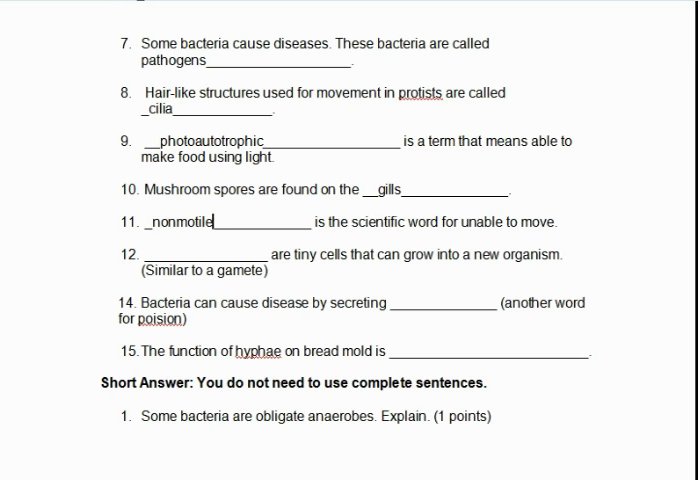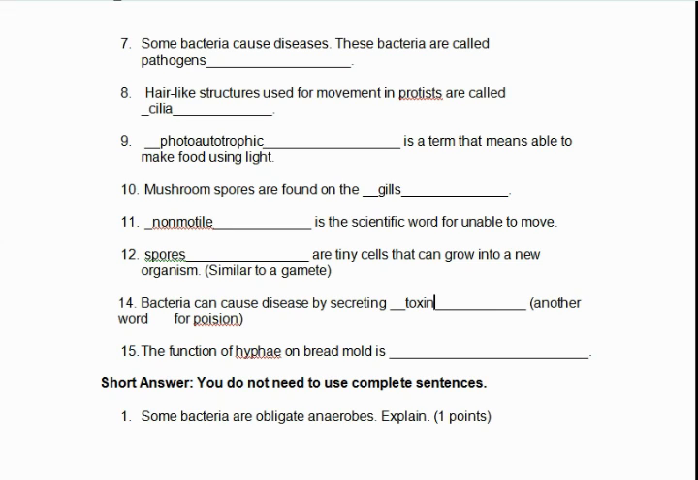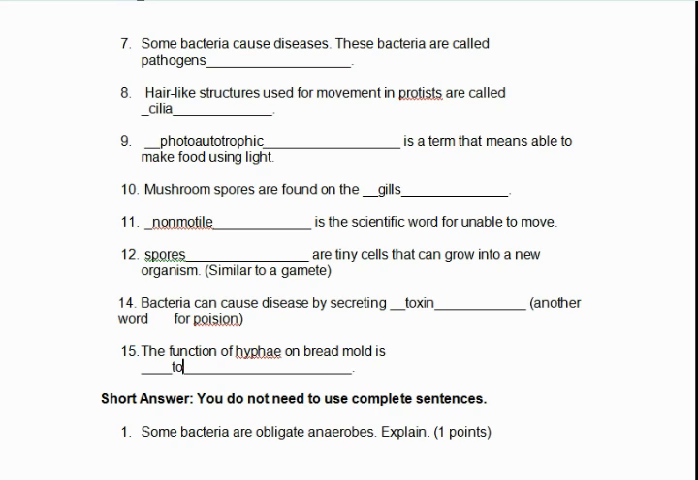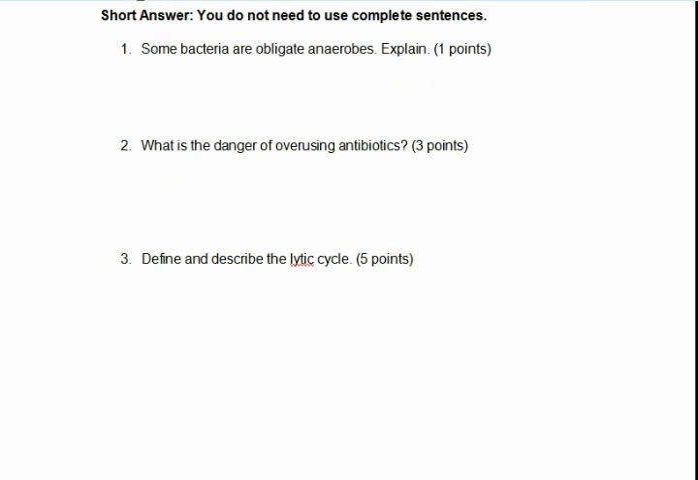Blank is a scientific word for unable to move. Non-motile. Blank are tiny cells that can grow into a new organism. Bacteria can cause disease by secreting blank, which is another word for poison. Toxin. The function of hyphae on bread mold is blank, to anchor it.